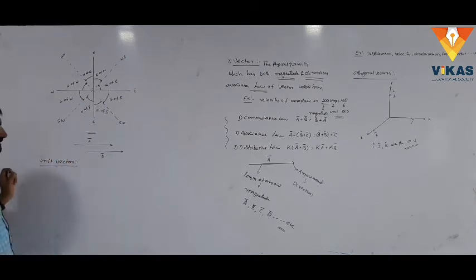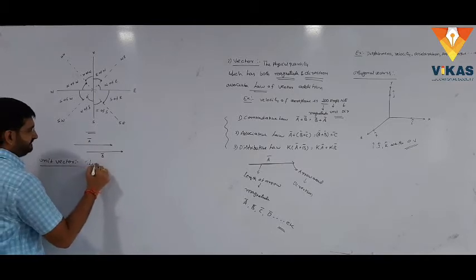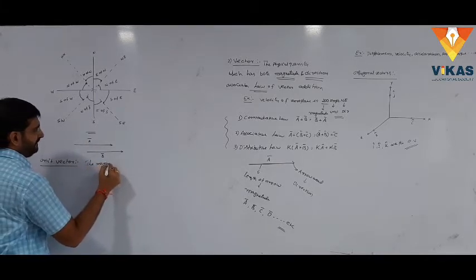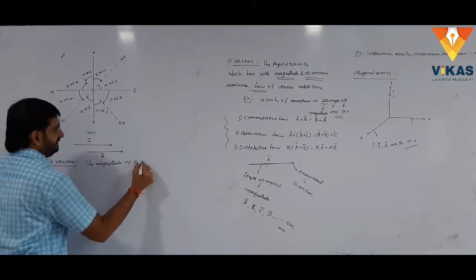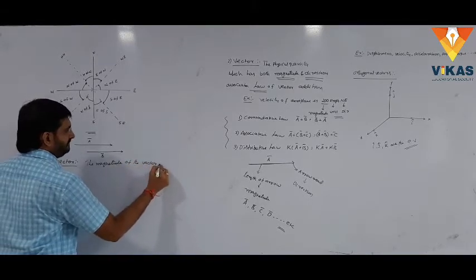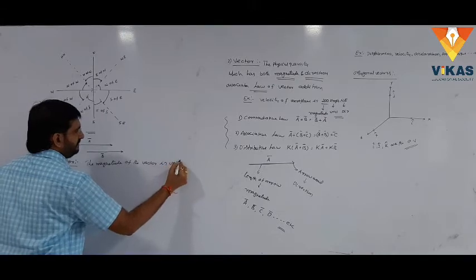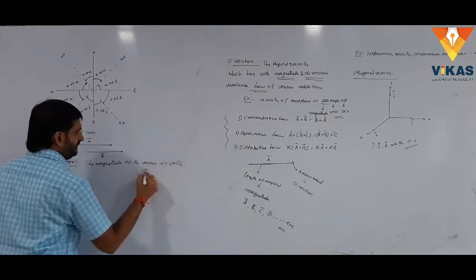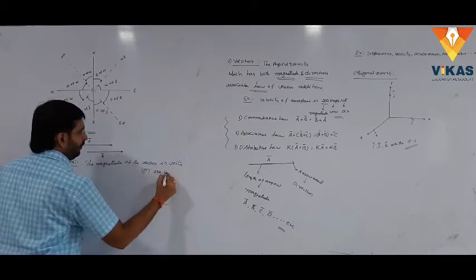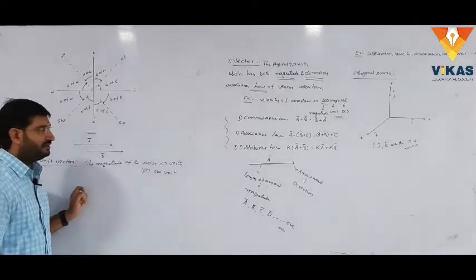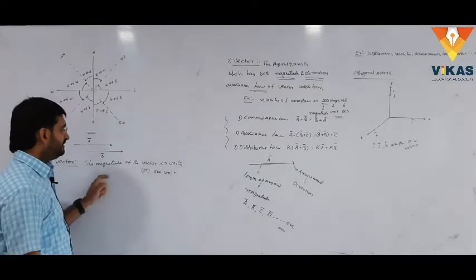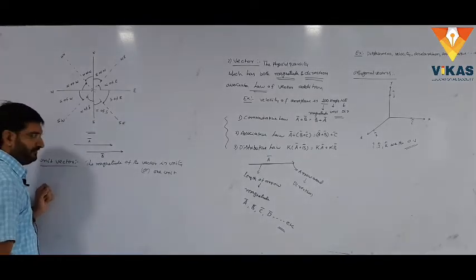Simply, the magnitude of the vector is unity, or one unit. The magnitude of the vector is unity. Unity means one unit, is nothing but a unit vector.